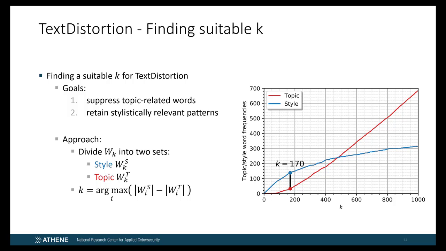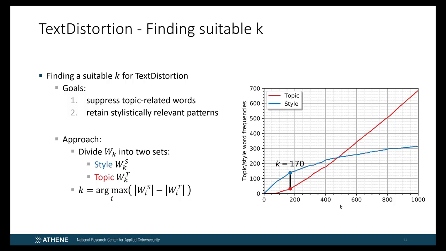To select a k value for our experiments, we pursued the following systematic approach. For any value of k up to 1000, we divided the list wk, that is the top k frequent words of a language, into 2 sets. First, style-related entries comprising conjunctions, determiners, prepositions, etc., here denoted as wks. And second, topic-related entries such as nouns, verbs, or adjectives, here referred to as wkt. For this distinction, we made use of our previously introduced list L, which contains stylistically relevant words and thus reflects wks. On the right, we visualized each value of k up to 1000 against the size of those 2 sets.